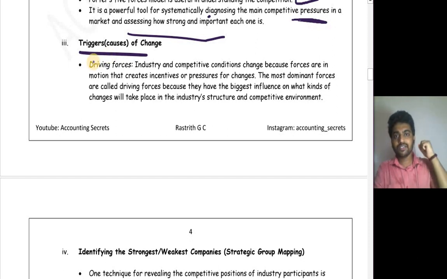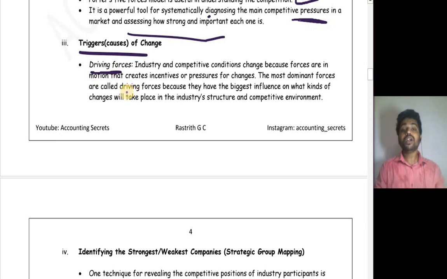First you have to analyze the industry, next the competitor and competition. Third one is all about changes in that particular environment. Driving forces. What do you mean by driving forces? Industry and competitive conditions change because forces are in motion that create incentives or pressure for change. So it is dynamic. Industry and competitive conditions are dynamic. They will keep on changing.